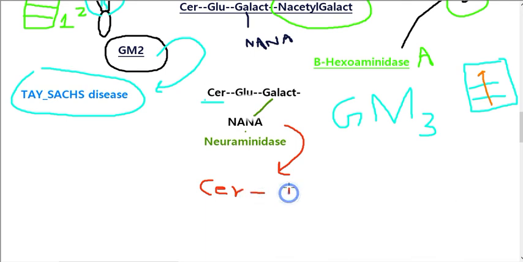Can we say it is a ganglioside? No. It is not a ganglioside because N-acetylneuraminic acid has been removed from it. It is neutral, a neutral glycosphingolipid that consists of a ceramide, a glucose and a galactose. So this is what is left behind.